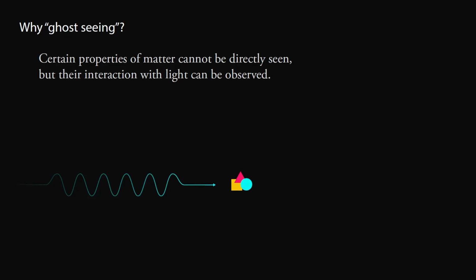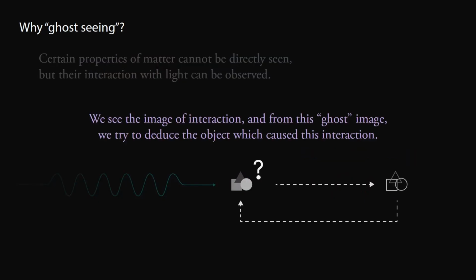Such a reaction could be the reflection of light. Another reaction could be the transmission and attenuation of light. Another one could be the change of color. This is wavelength. There are many more ways how electromagnetic radiation can interact with matter, and spectroscopists are very creative to find even new ones. All of them have in common that we can't see material properties directly, but we see the image of such an interaction, and from this ghost image we try to deduce the object or the properties which cause this interaction.